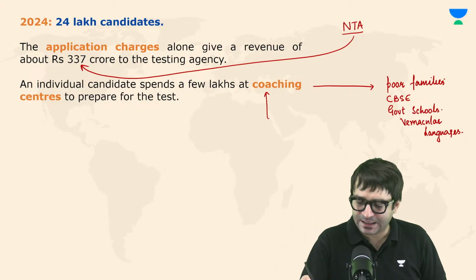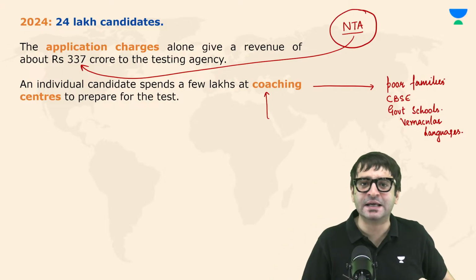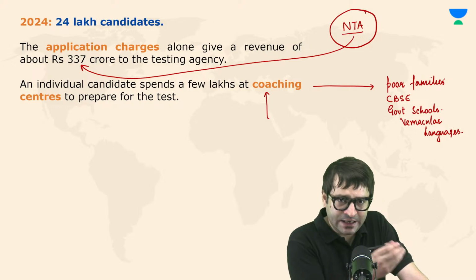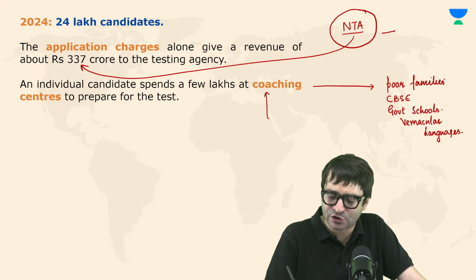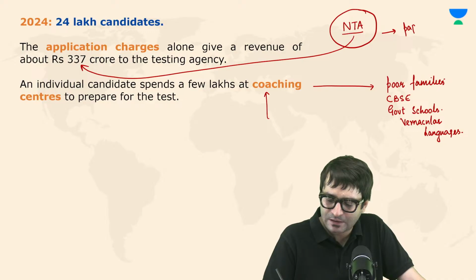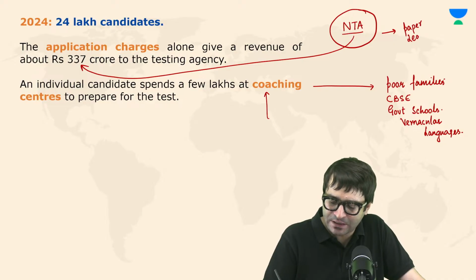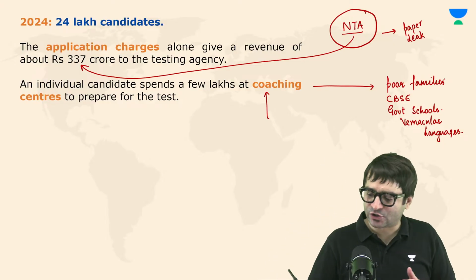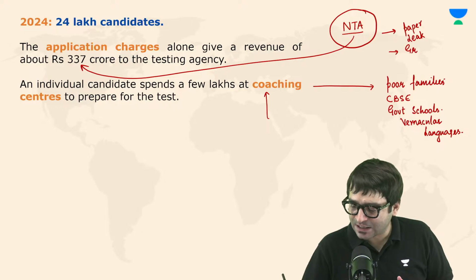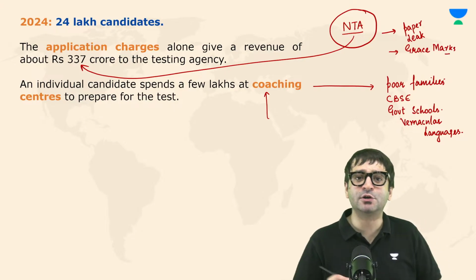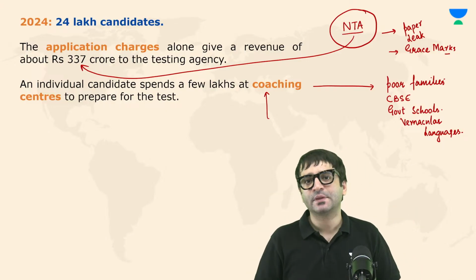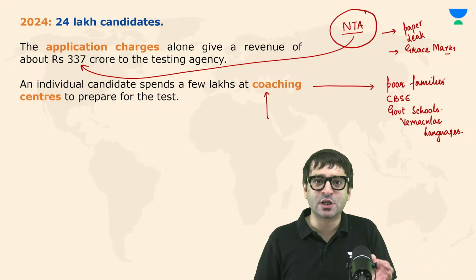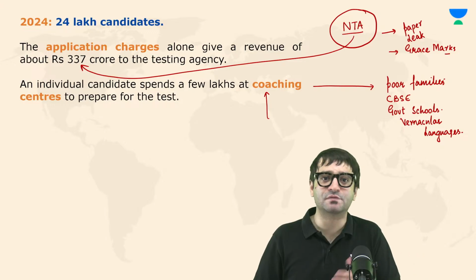On top of that, there are allegations against NTA as well. Because when the NEET examination was conducted in 2024, there was an allegation of paper leak. But not just paper leak, there was also an allegation that grace marks were provided. Grace marks were allocated to students arbitrarily without any logic. And that is how a large number of candidates scored 720 out of 720.